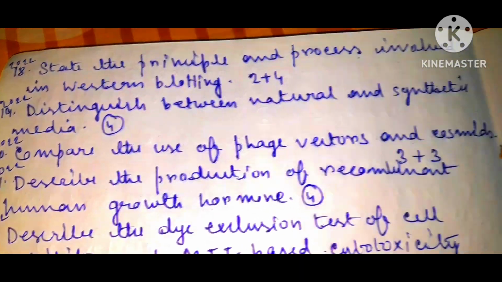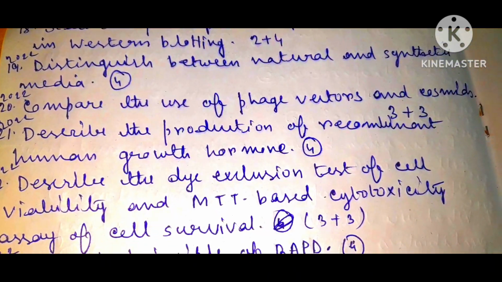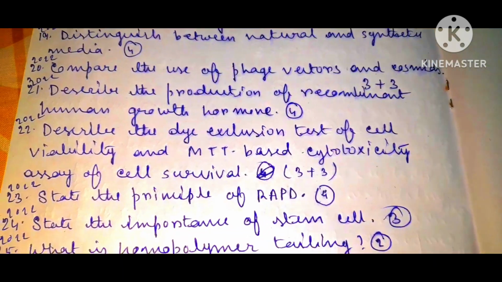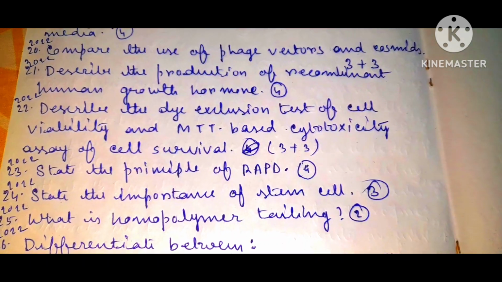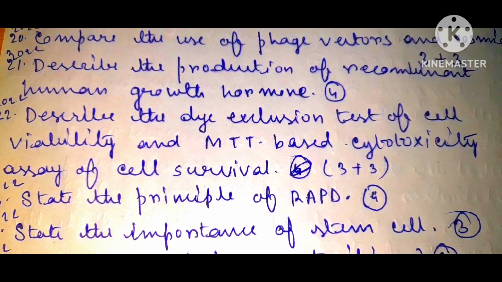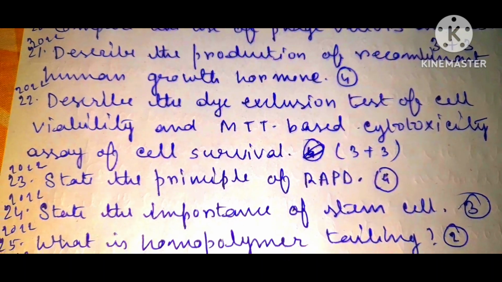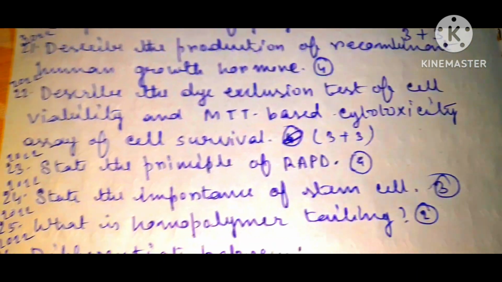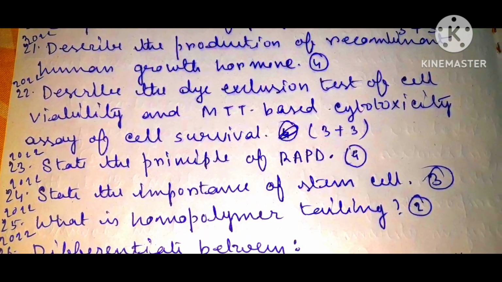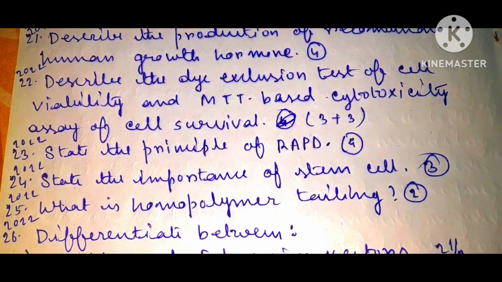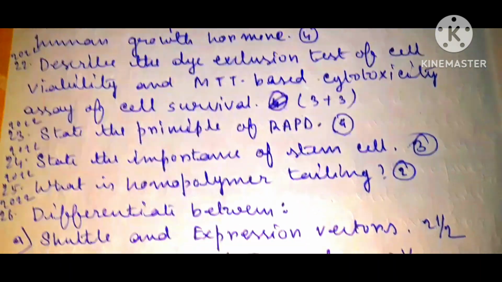Distinguish between natural and synthetic media carrying 4 marks. Compare the use of phage vectors and cosmids, 3 plus 3. Describe the production of recombinant human growth hormone carrying 4 marks. Describe the dye exclusion test of cell viability and MTT based cytotoxicity assay of cell survival, 3 plus 3.